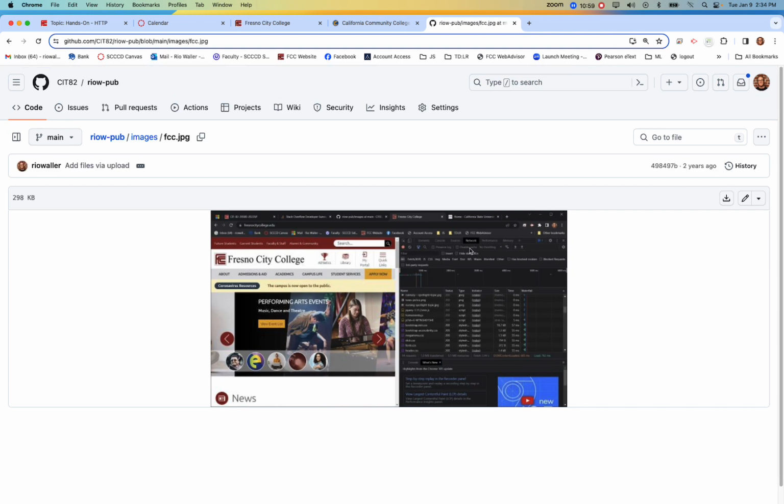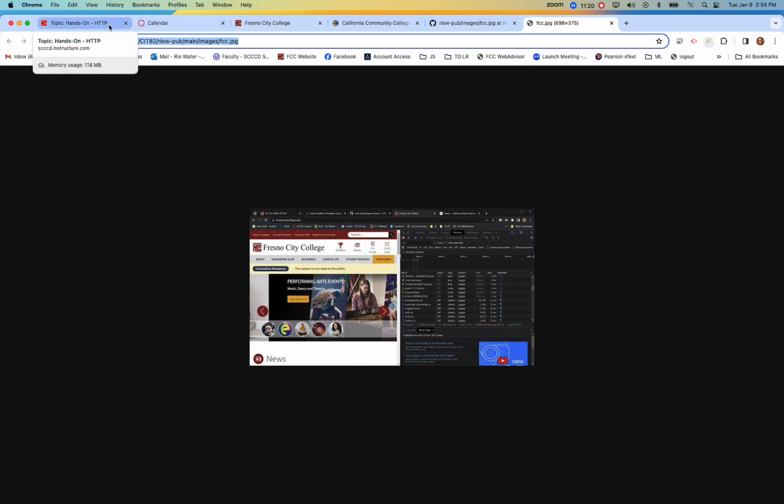Oh, there's the file. One thing I would probably do is say open in a new tab. The reason I do that is that here I get the blob for GitHub. So when I do the open in new tab, I get just the file itself. So this is actually a better URL to post, and I believe I showed this last week. So I'm going to come back now to the discussion.